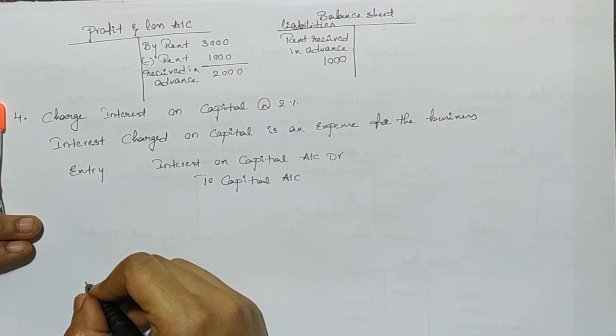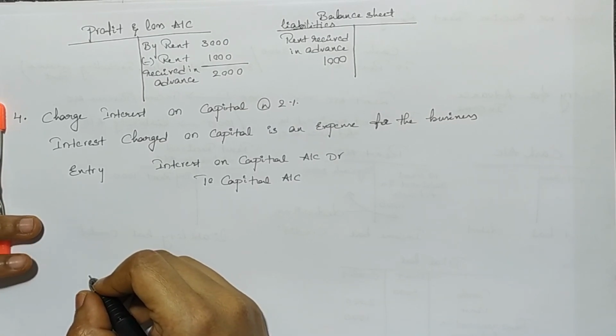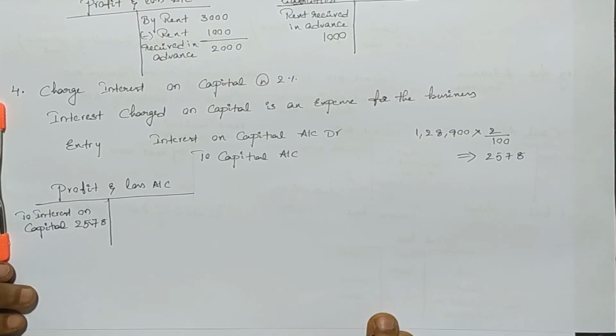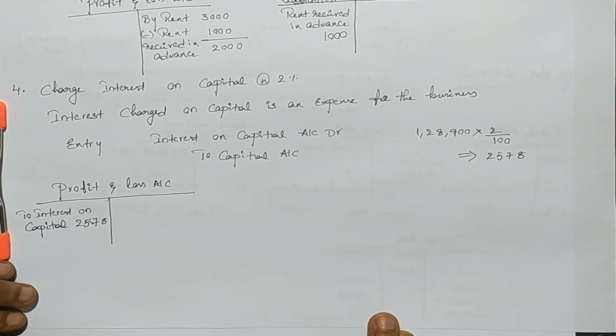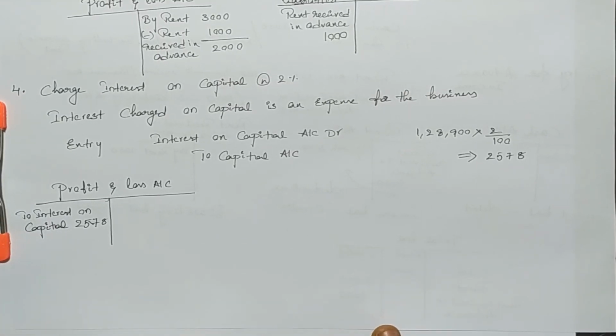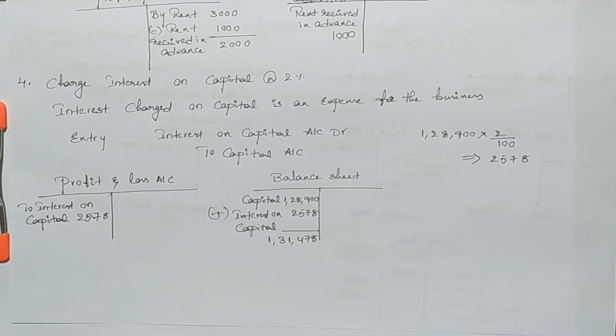In this case, the entry will be interest on capital account debtor to capital account. Since we have this interest on capital account in the adjustment, not in the trial balance, we will mention this interest on capital amount in two places. We mention interest on capital on the debit side of the profit and loss account, and also we'll add this interest on capital to the capital amount on the liability side of the balance sheet.